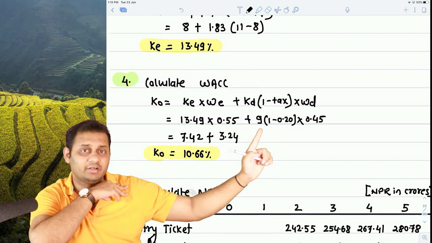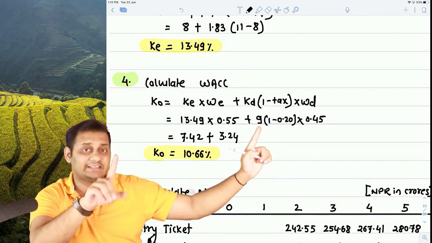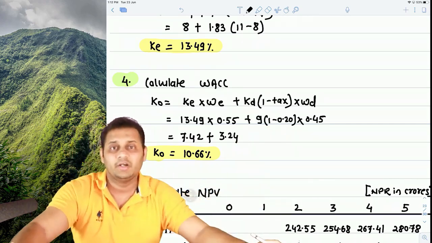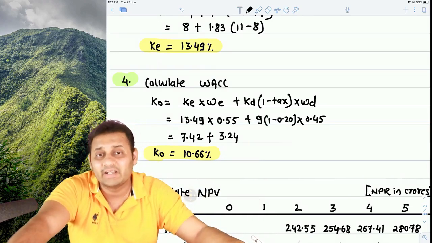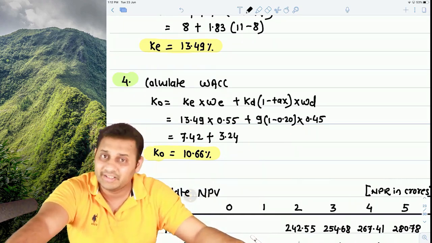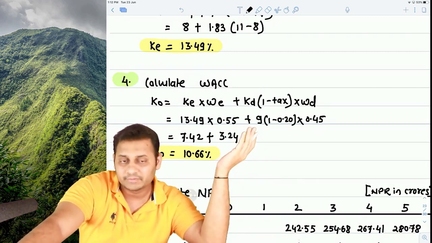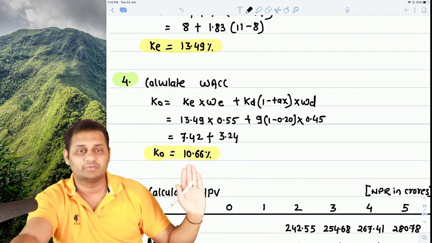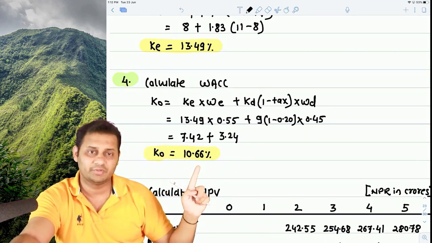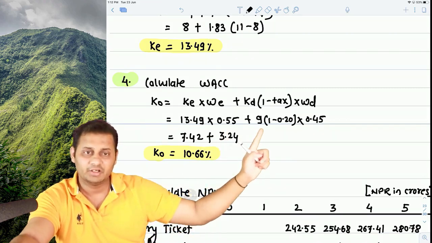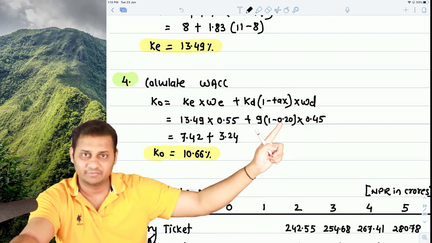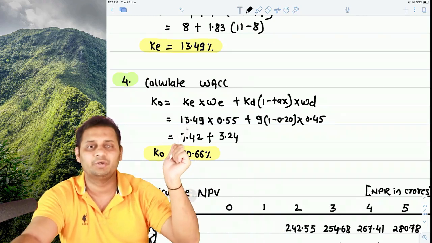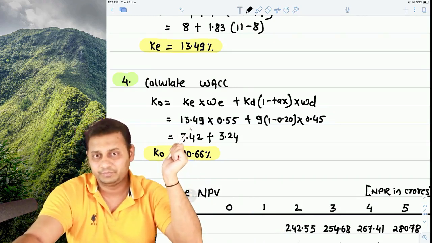But on debt we have a tax saving. So 9 minus 20%, tax saving on interest, 9 minus 20%. 20%, why 20%? Because we are paying the tax in Nepal. We are doing the evaluation in Nepal. So 9 minus 20%. KD (1 minus tax) should be taken. So this is the working for weighted average cost of capital. This rate was used for the purpose of discounting. 55 was given in question, 9 was given in question, 20% tax rate was given in question, 45% was also given in question. What's not given in question was 13.49, the cost of equity.